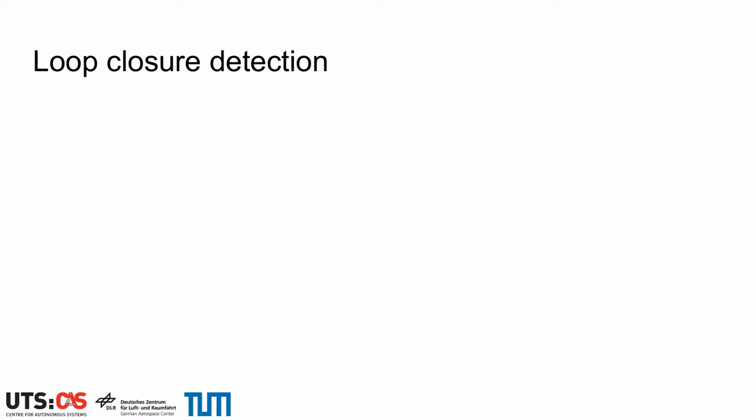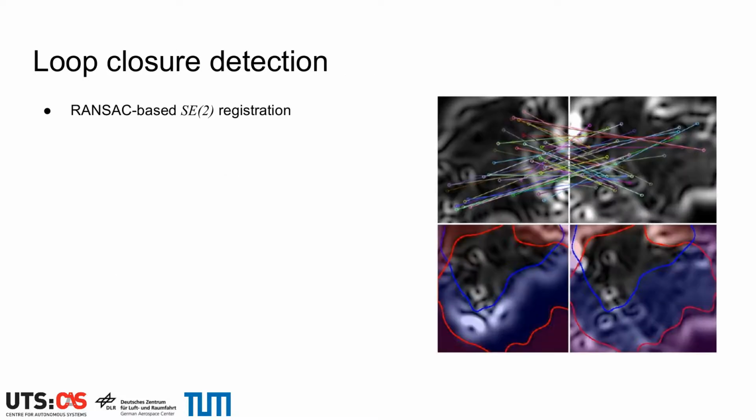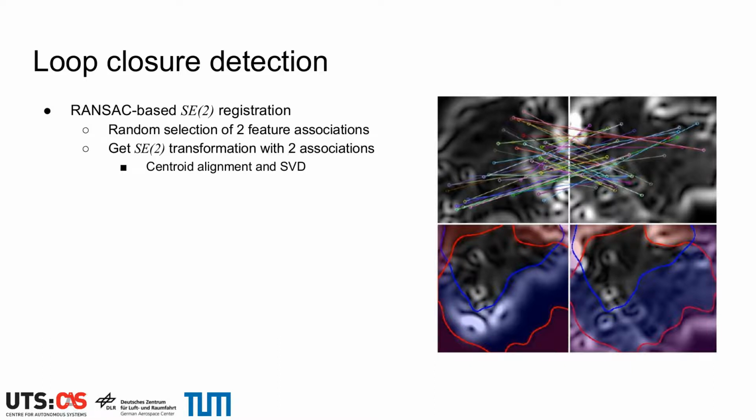Given a set of associations between two gradient maps, we perform an SE2 RANSAC-based registration. First, a pair of feature associations is randomly selected. From this, an SE2 transformation is estimated by aligning the centroids and performing an SVD decomposition.